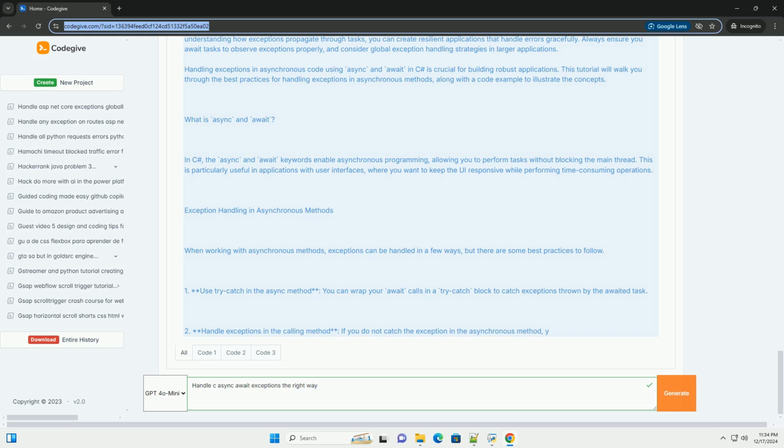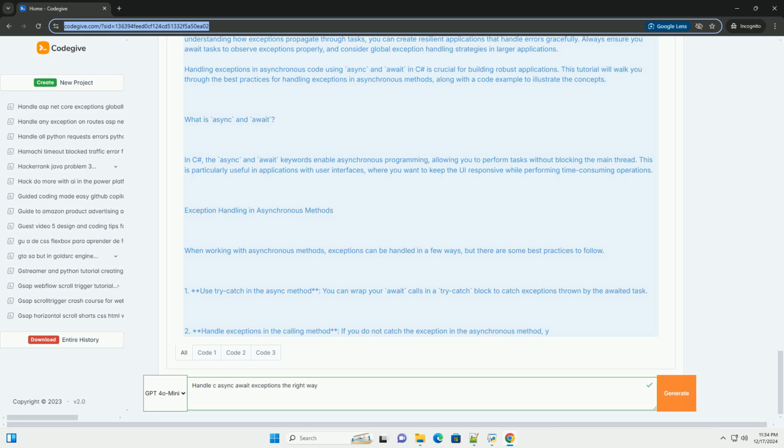Exception handling in asynchronous methods. When working with asynchronous methods, exceptions can be handled in a few ways, but there are some best practices to follow. 1. Use try-catch in the async method. You can wrap your await calls in a try-catch block to catch exceptions thrown by the awaited task. 2. Handle exceptions in the calling method. If you do not catch the exception in the asynchronous method, you can handle it in the calling method.